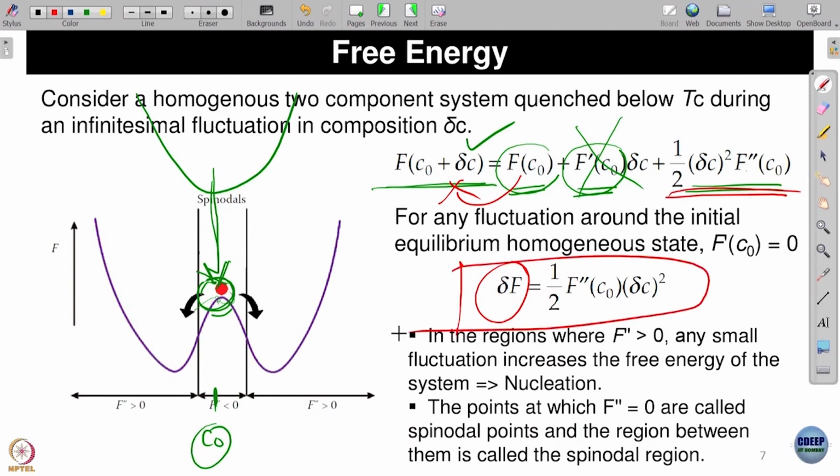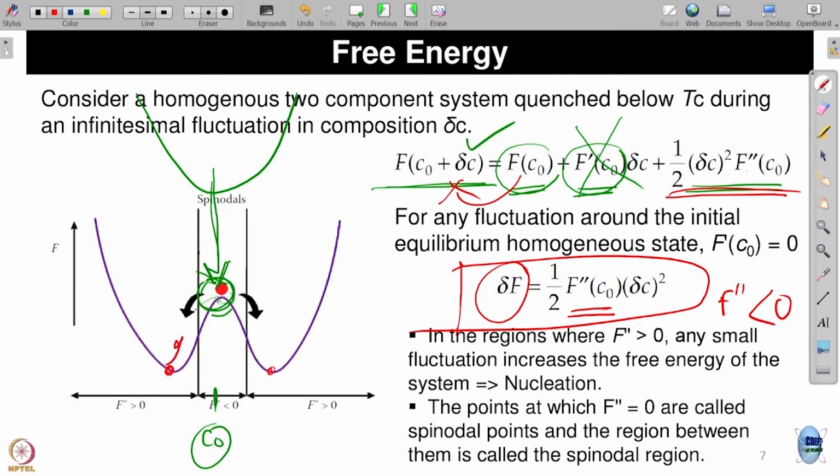So if I do a small fluctuation, now this is a maximum. If the second derivative is negative, f double prime less than 0, then I am coming down. So there are two regions. In this region, a small fluctuation decreases free energy, but if I ultimately reach here, then any small fluctuation increases the free energy.